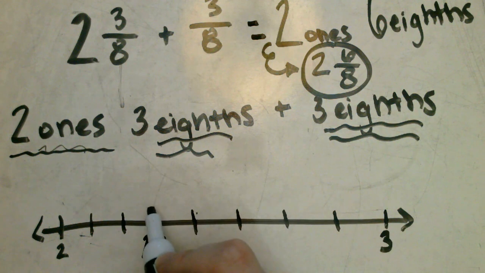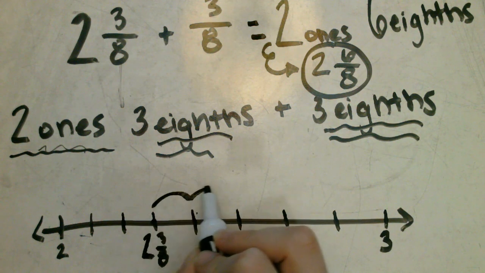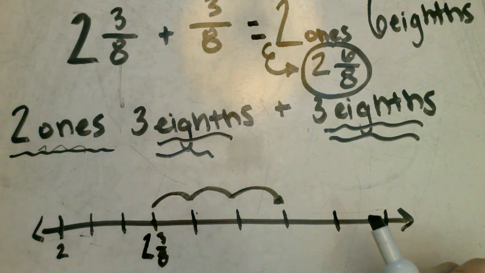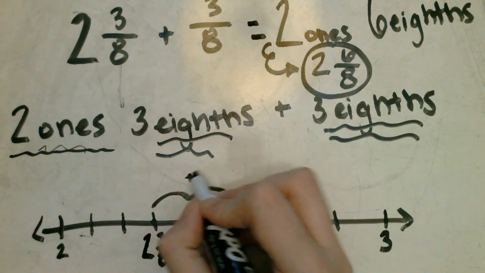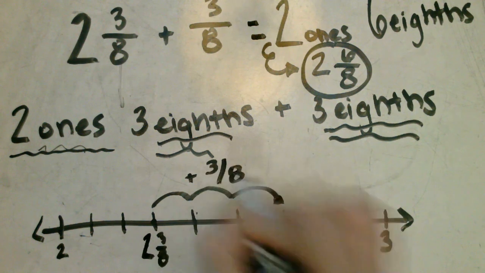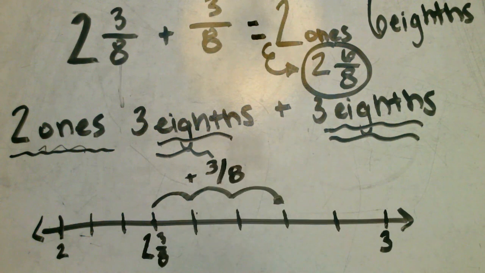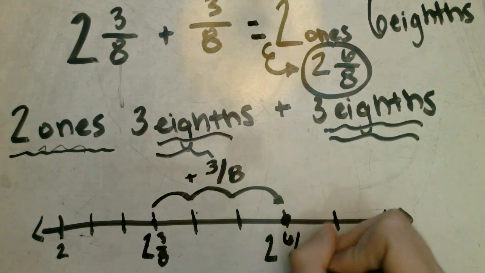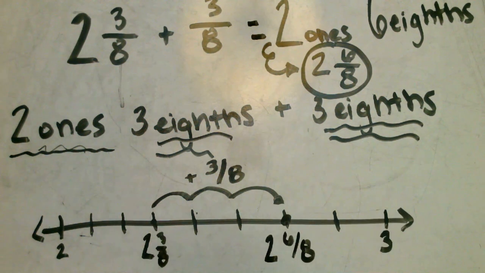So let's count up 3 more. 1, 2, 3. So we added 3/8. Let's add that there. That would bring us all the way over to 2 6/8. Write that on your whiteboards now.